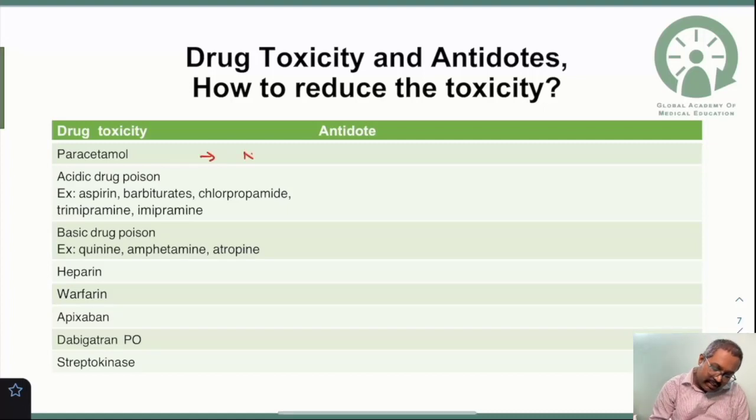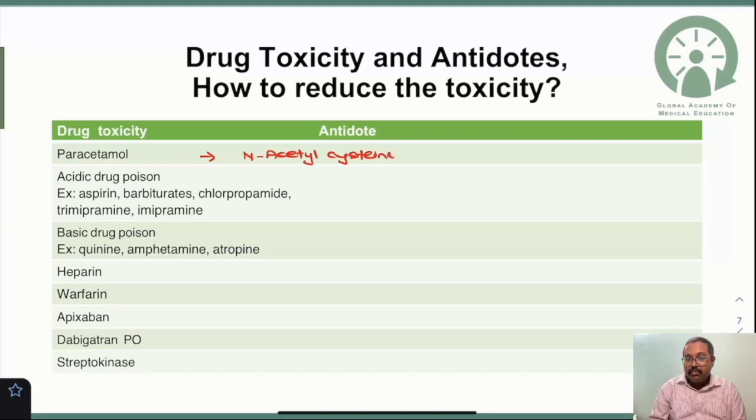It is your N-acetylcysteine. So which is the minor metabolite which is responsible for toxicity? It is your N-acetyl para-benzoquinone imine. So antidote for paracetamol poisoning is N-acetylcysteine.